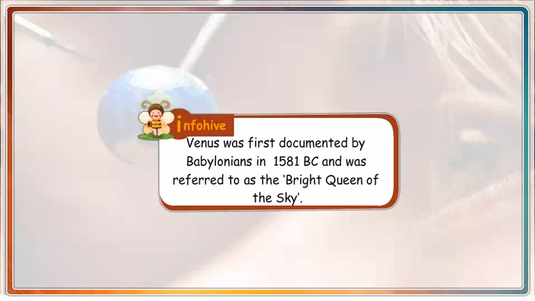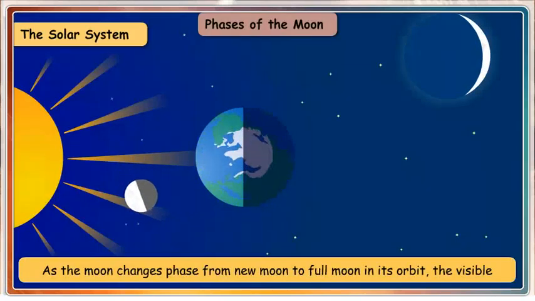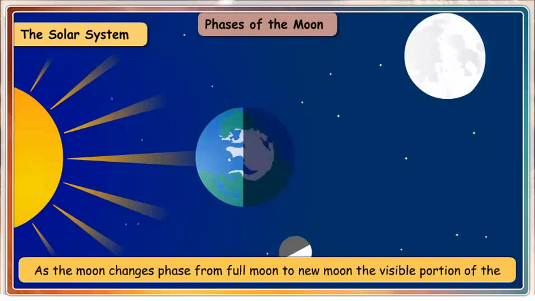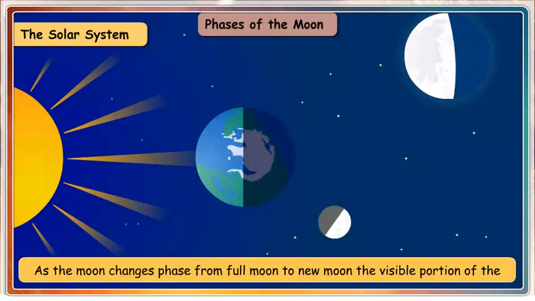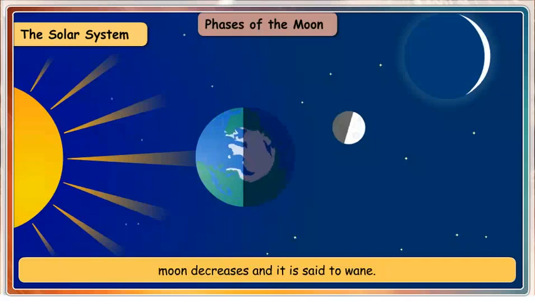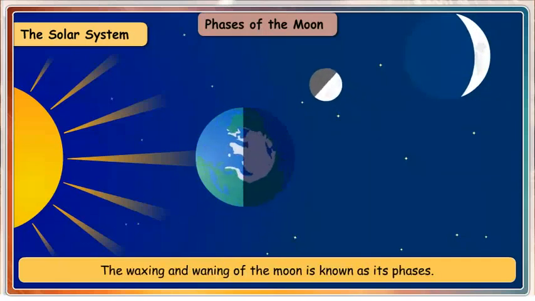Info Hive. Venus was first documented by Babylonians in 1581 BCE and was referred to as the bright queen of the sky. As the moon changes phase from new moon to full moon in its orbit, the visible portion of the moon increases and it is said to wax. As the moon changes phase from full moon to new moon, the visible portion of the moon decreases and it is said to wane. The waxing and waning of the moon is known as its phases.